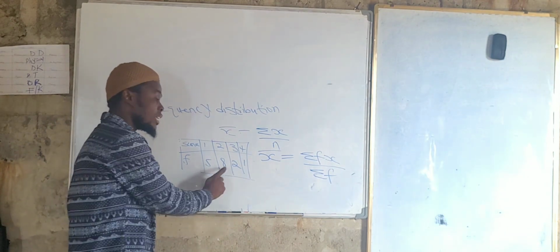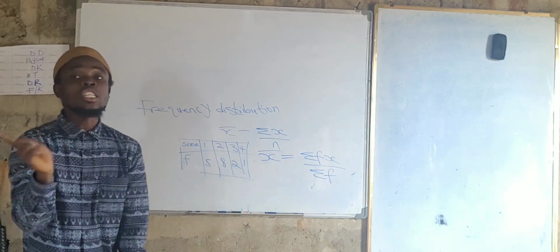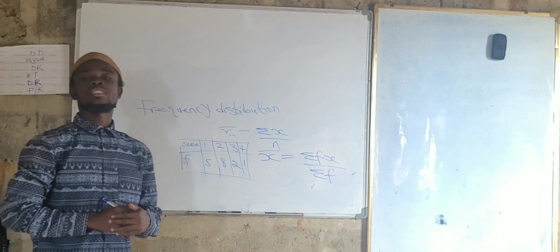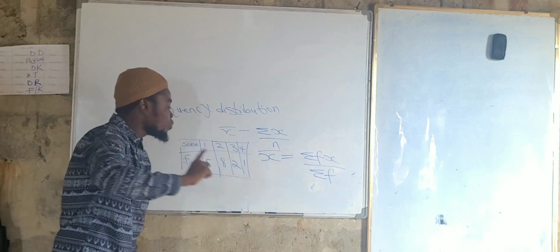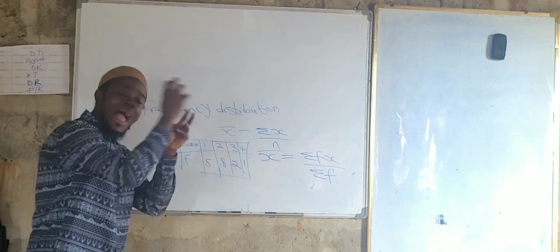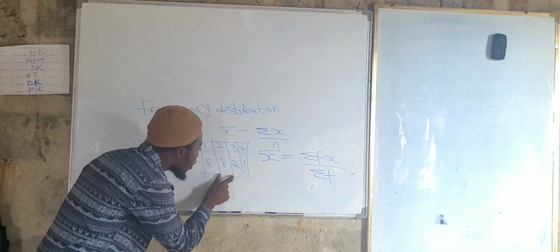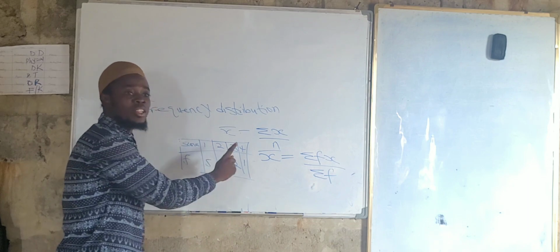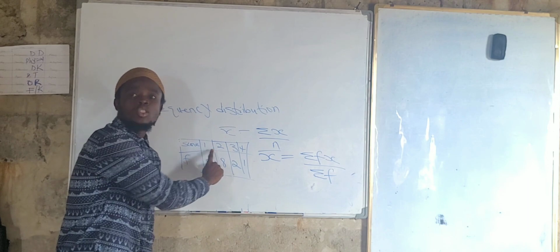What is the highest value here? It is 8, right? Some people can say the mode here is 8, which is wrong. The mode is not 8. After you have selected the highest value from the frequency distribution, you correspond that value to the x value. When you select that value to the x value here, what do you have now? So 2 is the mode.